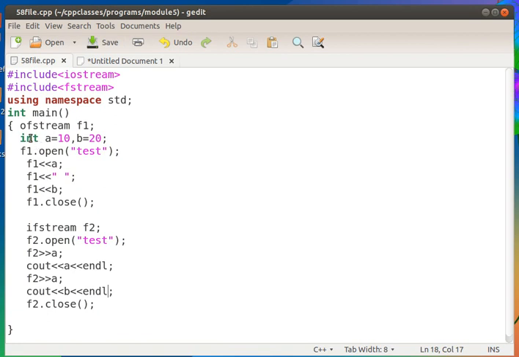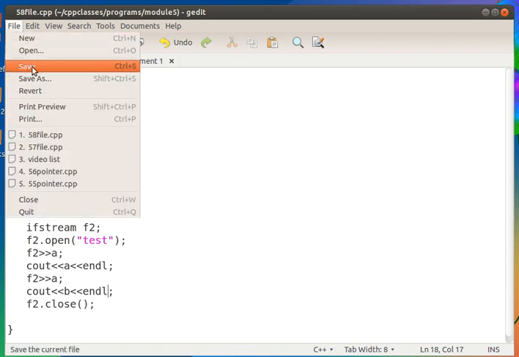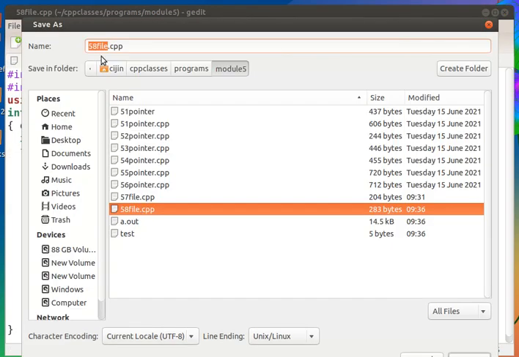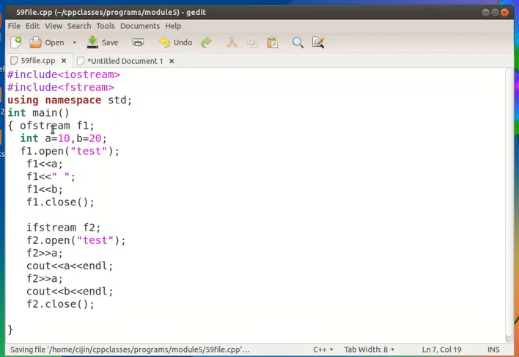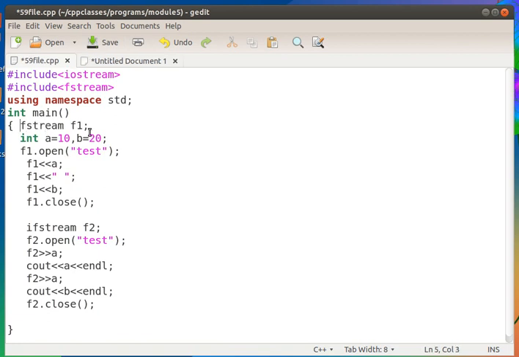The same thing can be done using fstream. I am having a different file, 59 file.cpp, and I am using the class fstream only. So if I am using fstream, then I have to specify the mode of opening. This is output mode. So I have to specify it as out mode.